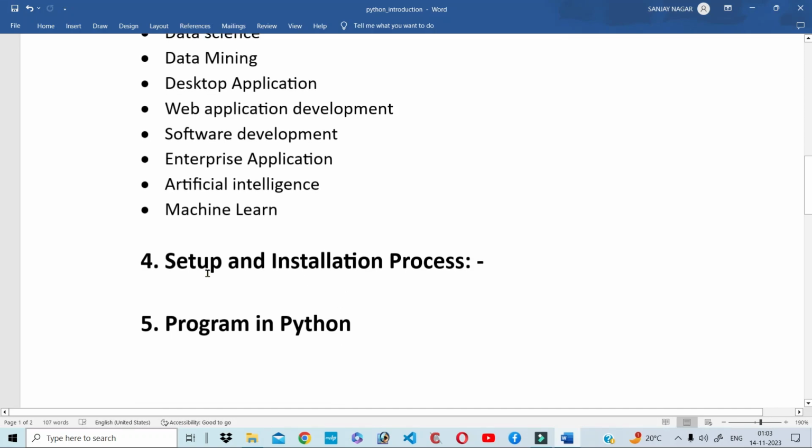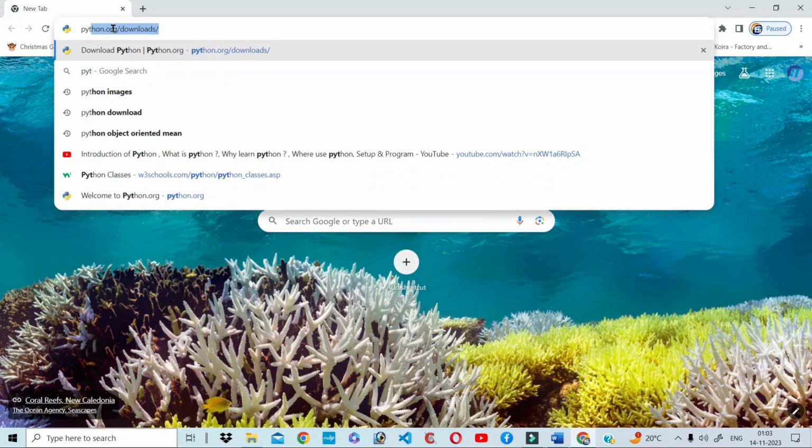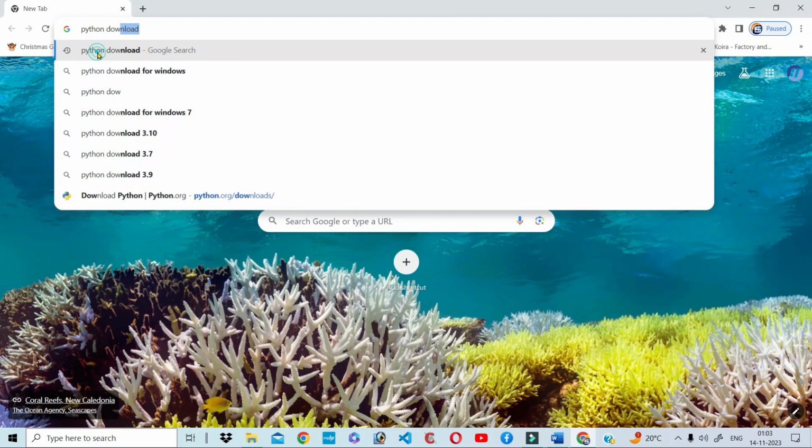And the next point is the setup and installation process. In the setup and installation process, you need to install two things. First one is Python and the second one is VS Code, where you can write and run your program. So let's start to download. First one is Python. Open the browser, write Python download.